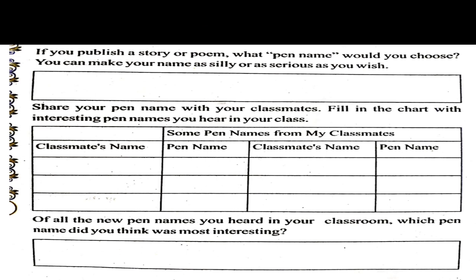So dear students, some small exercises are also given at the end of this activity 1. I will show you. This is the small exercise given to you. If you can complete this exercise, it will be very good for you. It is given: if you publish a story or poem, what pen name would you use? You can make your name as silly or as serious as you wish. Like I gave you the examples of different Bollywood personalities, they changed their names and they got fame and name also.